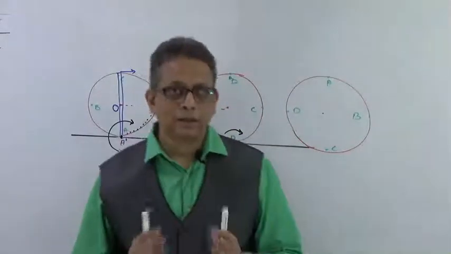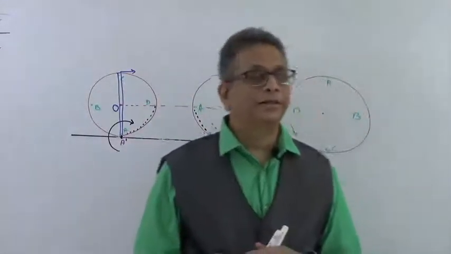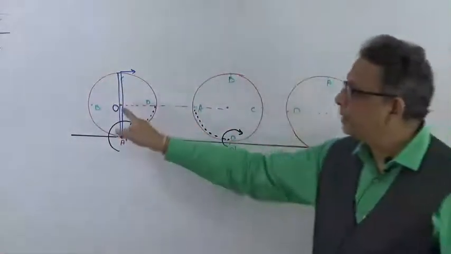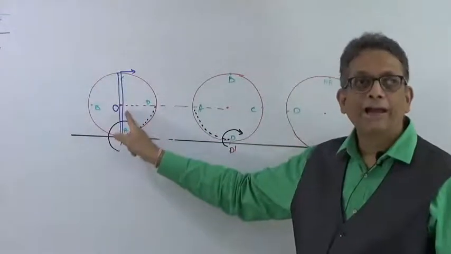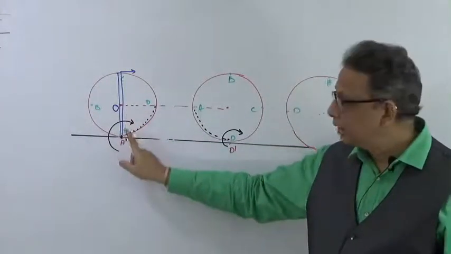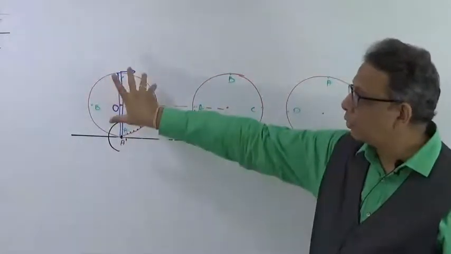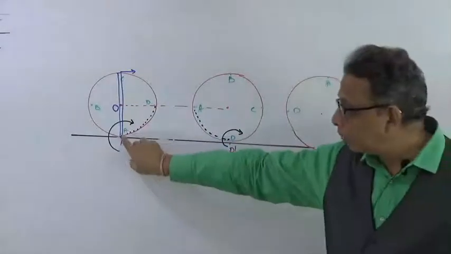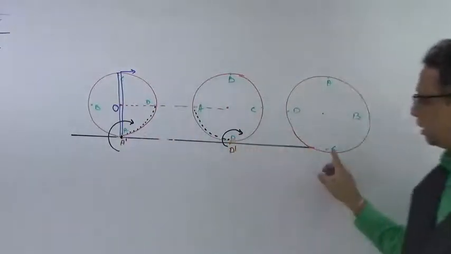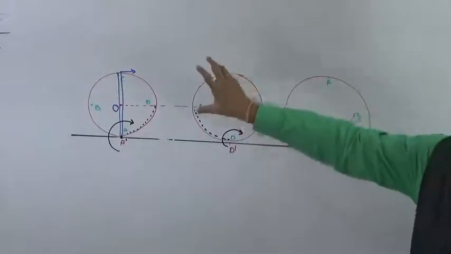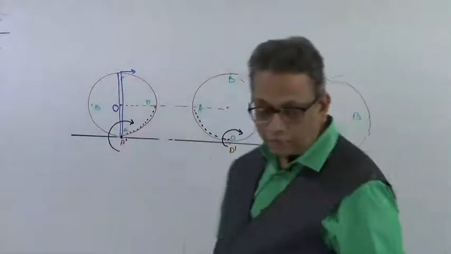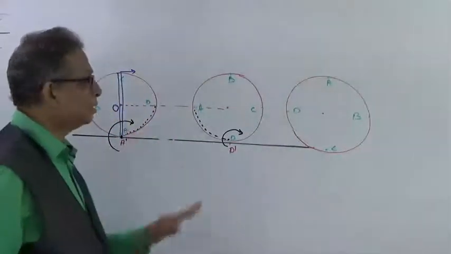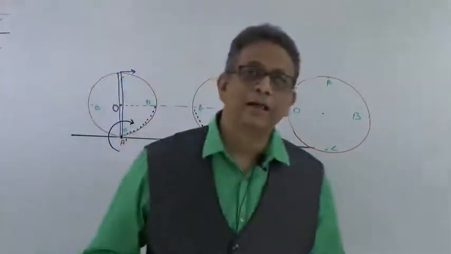So are you trying to understand what we are trying to define? This is the physics point of view, which says that when a body is rolling, this is not the axis of rotation, it is this point on which the rolling body is revolving. It is around point A, around point D, around point C that the wheel is rotating. Now because the axis is changing all the time, these axes of rotation are called instantaneous axes of rotation.